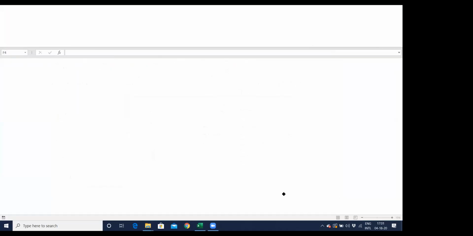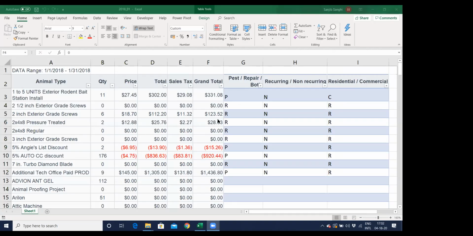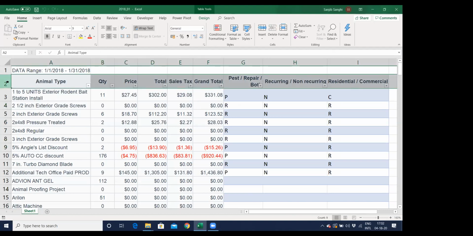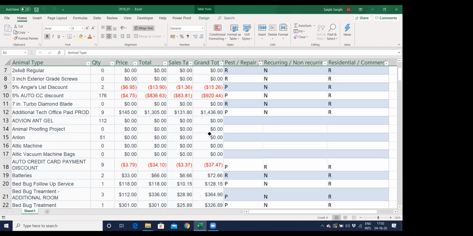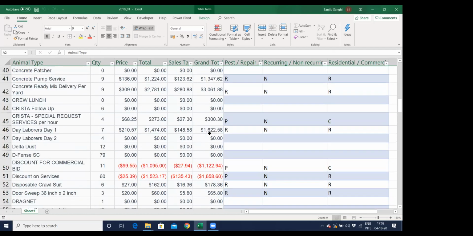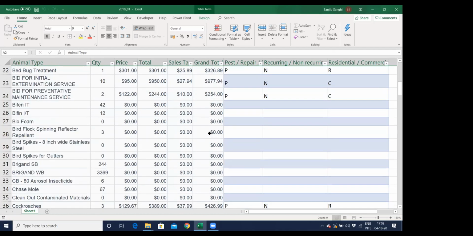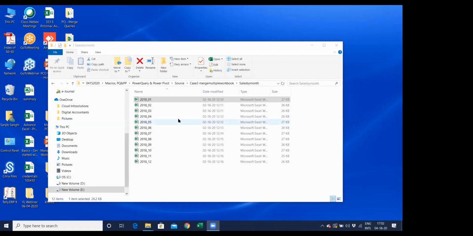Let me just make sure that you're seeing this screen. Yes, you are. So if this is a report you are giving every month with the same format, let's imagine this is the same format for January. You are giving this report to your client every month, and you have a separate Excel file for every month. Now the client comes back to you and says, you know what? You are giving me a report for every month's data. I want a cumulative report, a report showing me the analysis for all these 11 months.